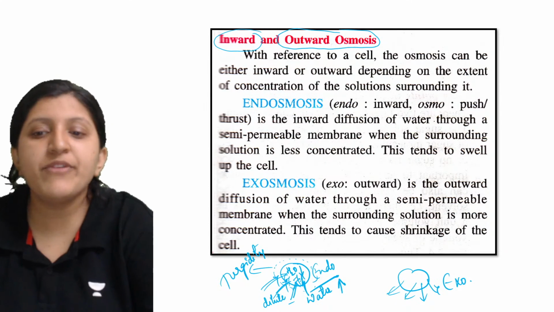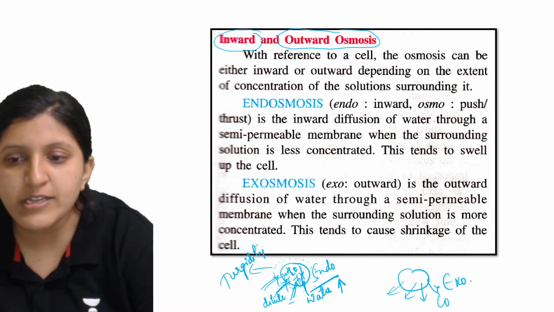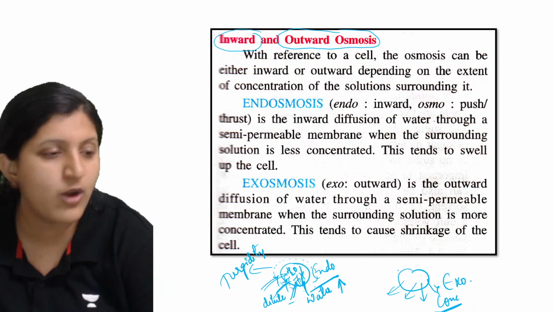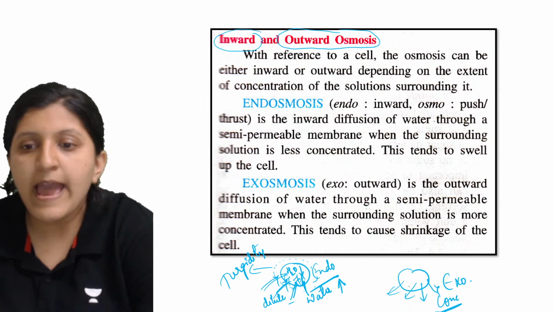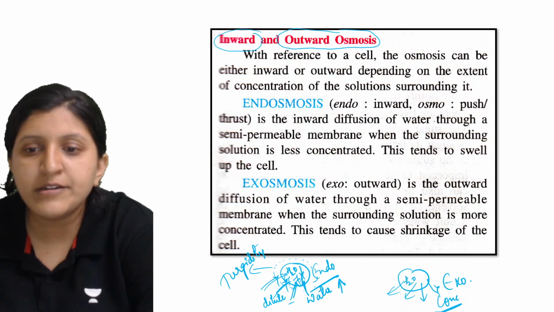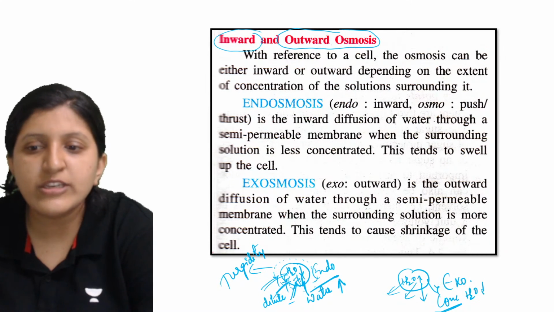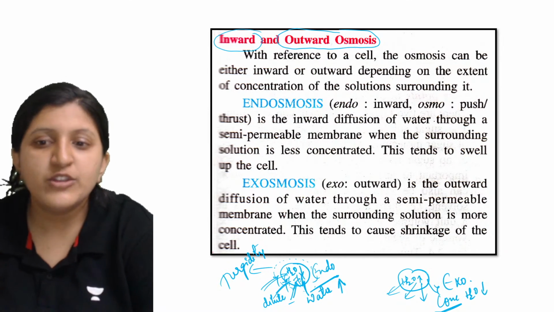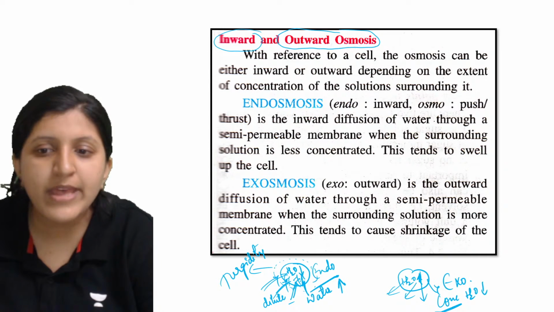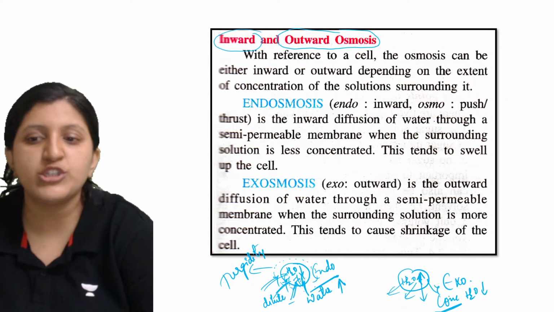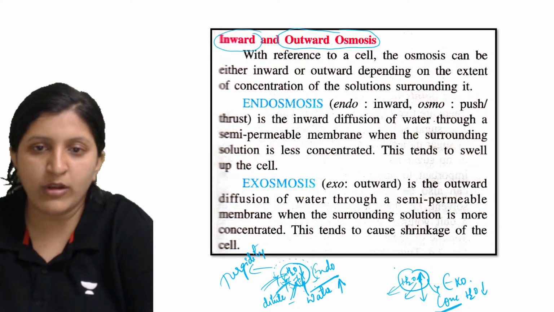Okay, so in the same way, here a concentrated solution is placed, that is, the surrounding is concentrated, and the water here is actually more and the water inside is actually less. So what will happen? The water will move from its region of higher concentration to its region of lower concentration.